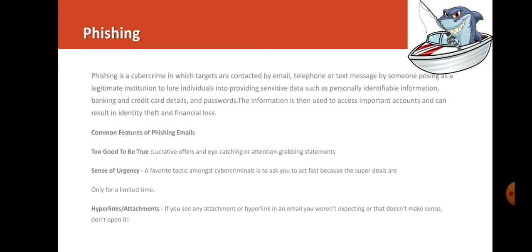So phishing is a cybercrime in which the targets are contacted by email, telephone or text message by someone posing as a legitimate institution to lure the individual into providing sensitive data such as personally identifiable information. Now, what are the common features of phishing emails?